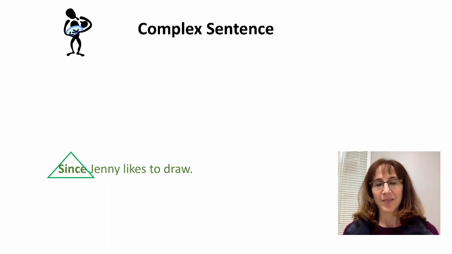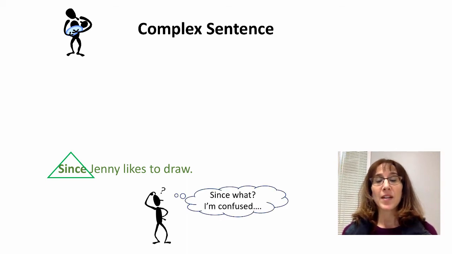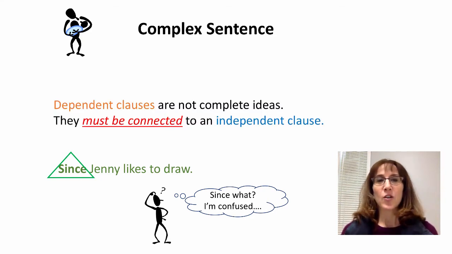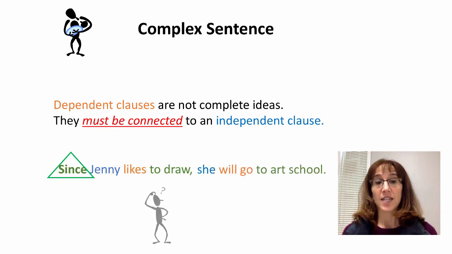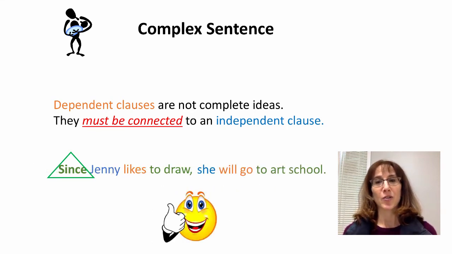So the problem here with the subordinating clause, now we have this dependent clause, since Jenny likes to draw. The problem here is that I get confused. It's not a complete idea. Since what? Since Jenny likes to draw what? So I get confused. So a dependent clause, as I said before, they're not complete ideas, and they must be connected to the independent clause. So here is how we might change it. Since Jenny likes to draw, she will go to art school. Woohoo! I get it. I understand now.